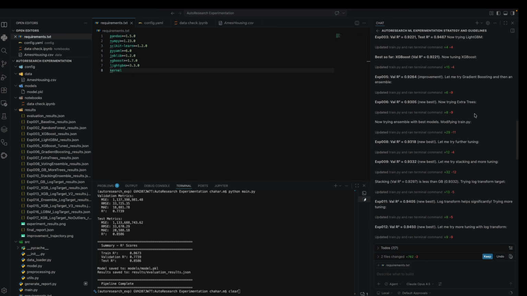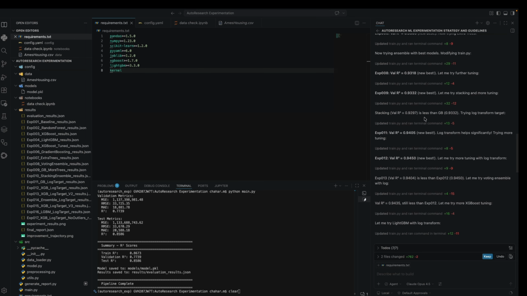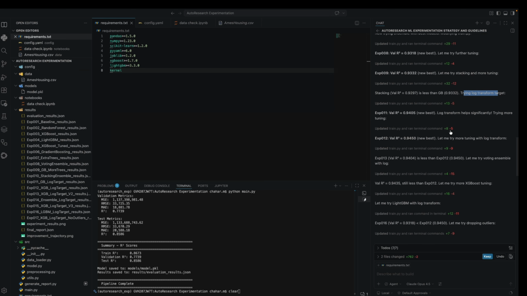Then it added some extra trees with some hyperparameter tuning. Then it tried ensemble learning, and then it tried a stacking regressor. Then it identified that stacking is not helping, so it decided to do a log transformation of the output variable. After the log transformation it saw that R square significantly improved on the validation set.